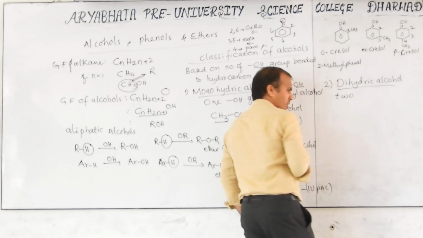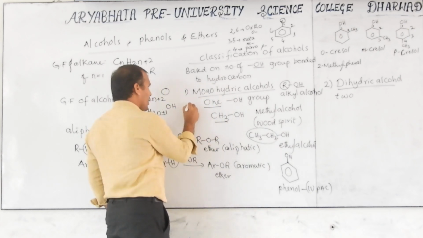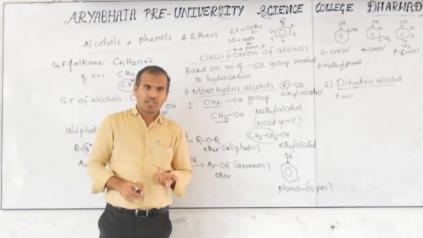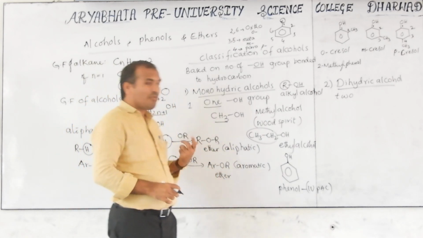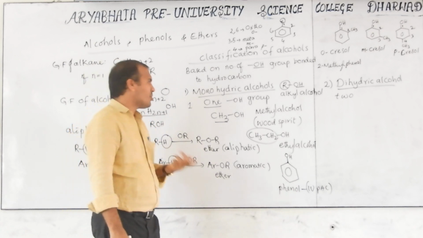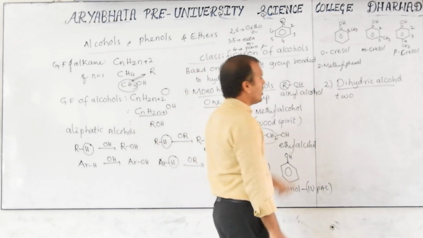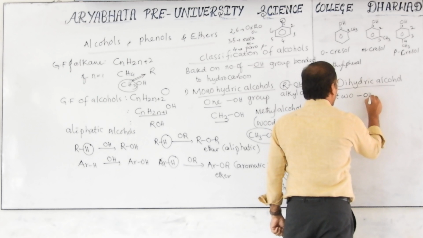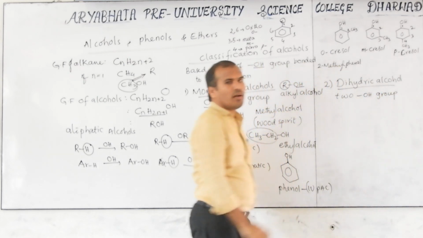Don't write the numbers here, because if I write one OH group it may indicate the first position on the hydrocarbon chain. That's why I am not writing numbers; we have to follow the word only. Two hydroxy groups or two OH groups bonded is called dihydric alcohol.